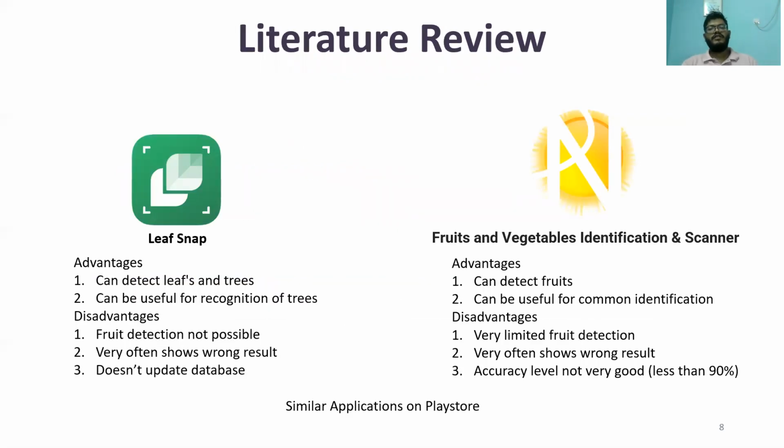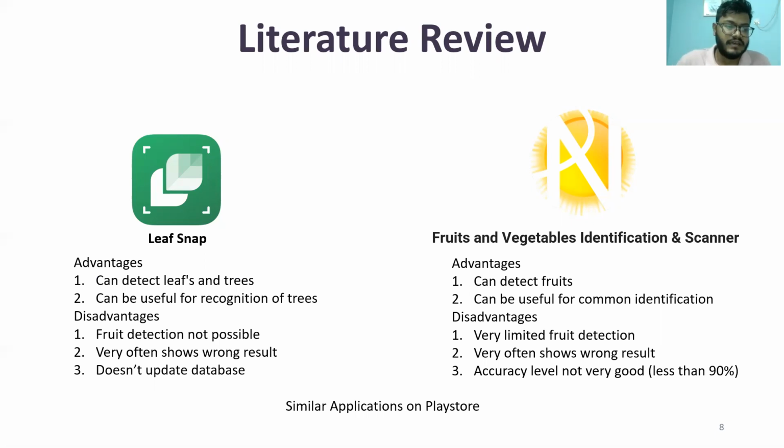Okay, for the literature review, we have similar applications on Play Store that use recognition techniques to recognize objects, and there are not a lot of applications that are used for fruit recognition. LeafSnap is a similar recognition technology. It does not recognize fruits, but it recognizes leaves and trees, and it can be very useful for recognizing trees.